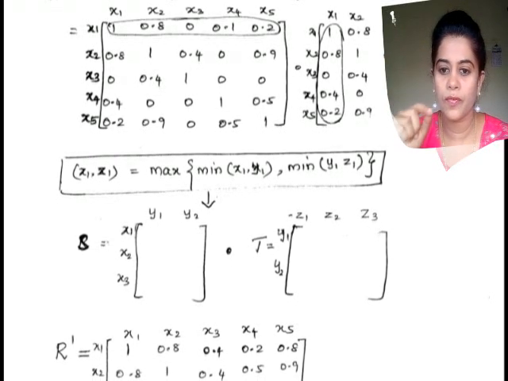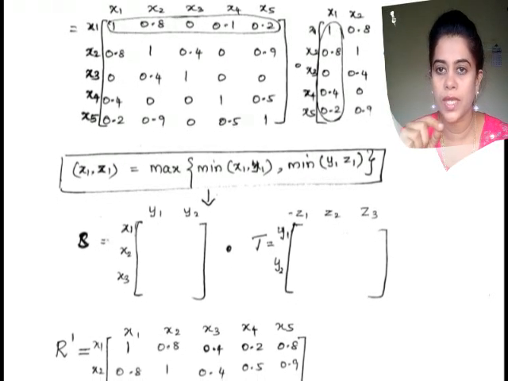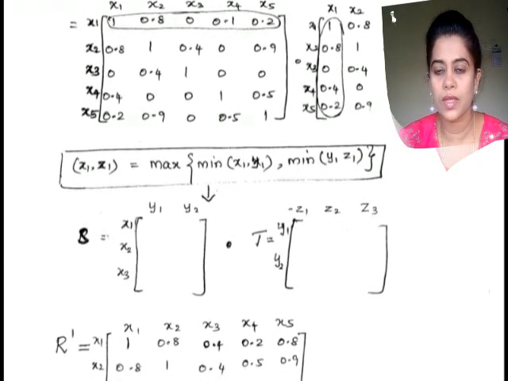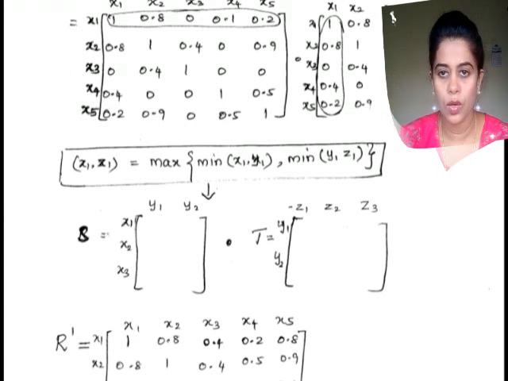So the first element of the first matrix will be considered with the first element of the column matrix.